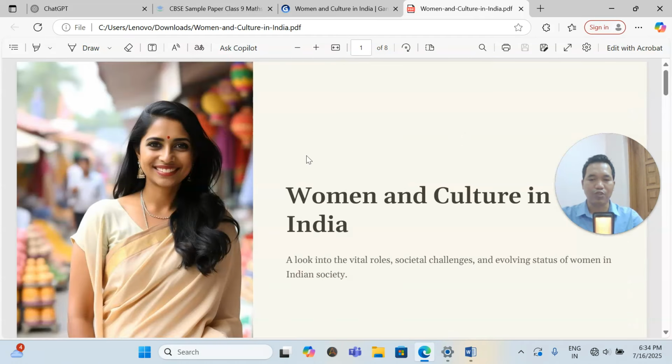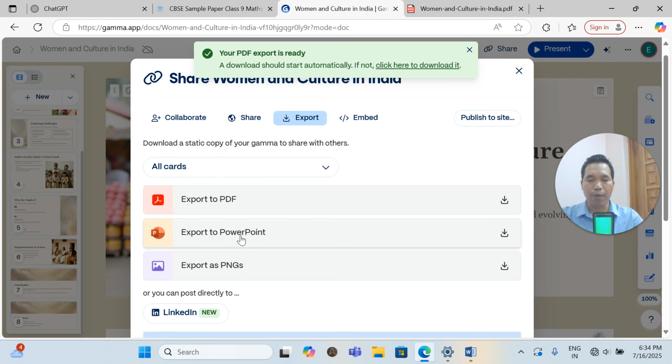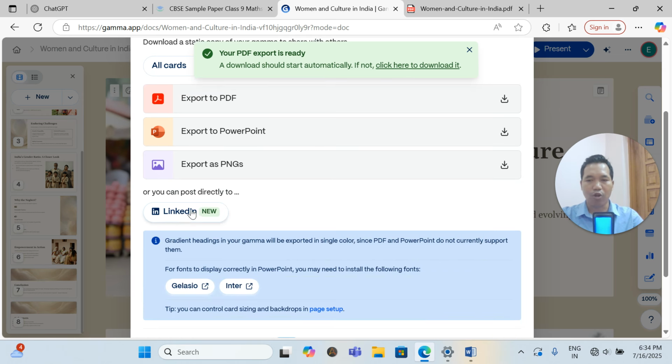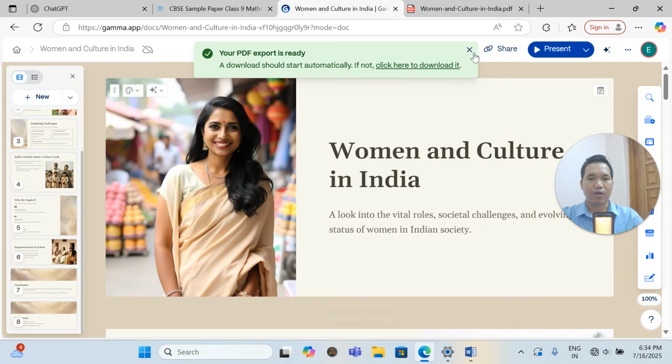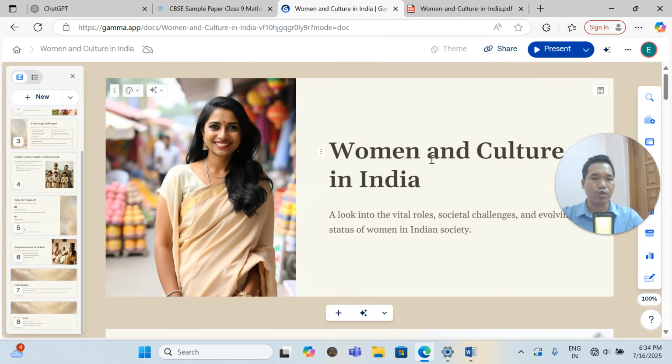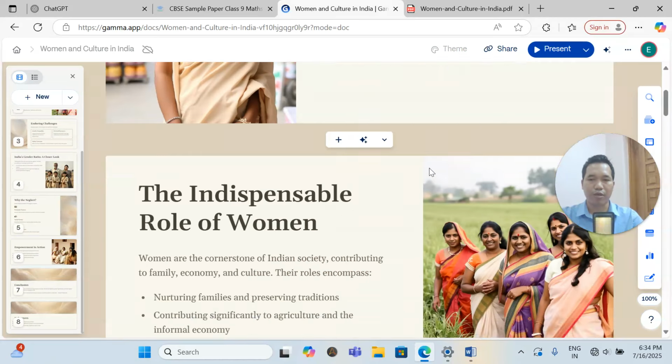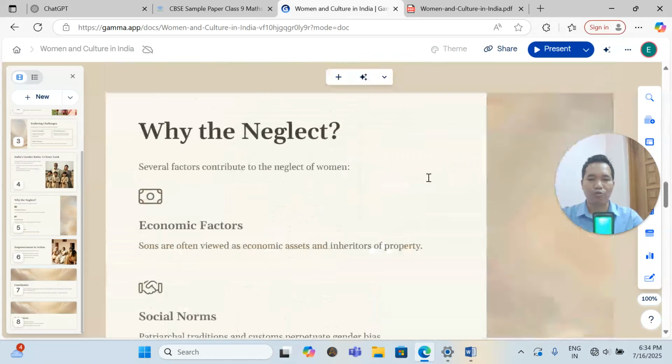And if you want to change this, you can change, there is no issue. If you want it in the form of PowerPoint, you can click here. If you want to export as a PNG file, yes, you can. You can also post to your LinkedIn, by giving a powerful email and all these things. This is one of the best PowerPoint tools to make yourself more impactful. So I hope you understood how to do this.